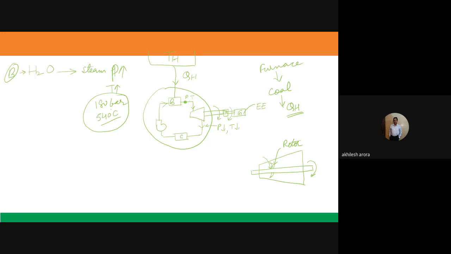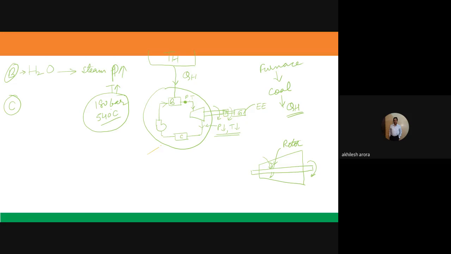After that, because the pressure and temperature of the steam have been lowered, it is useless for us. So we have a component which is known as the condenser. You can understand it by the name itself. It has to condense that steam into water. For condensing that, we should supply some cold water into it.